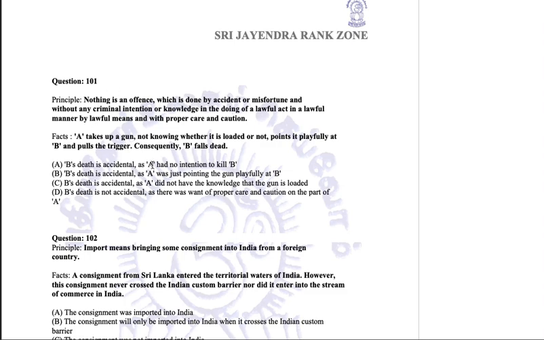B's death is accidental as A had no intention to kill B. B's death is accidental as A was just pointing the gun playfully at B. B's death is accidental as A did not have the knowledge that the gun is loaded. B's death is not accidental as there was want of proper care and caution on the part of A.